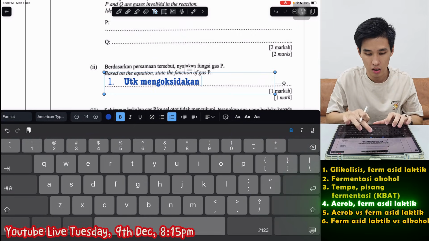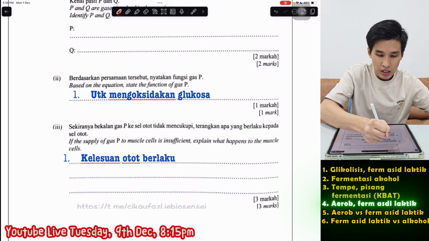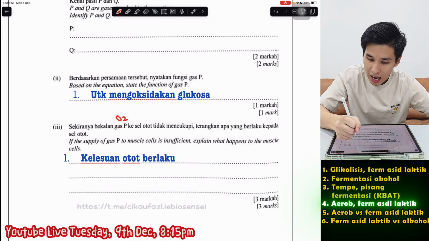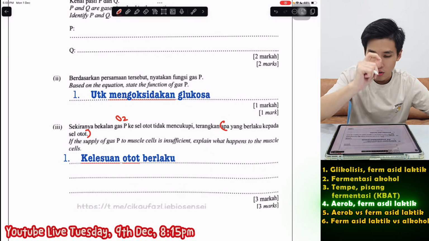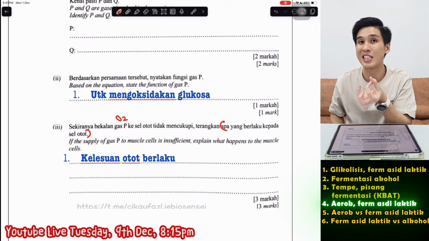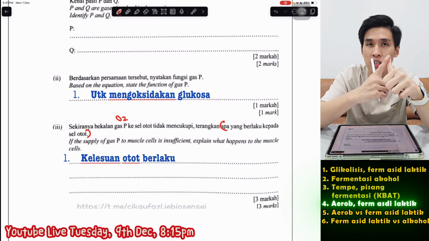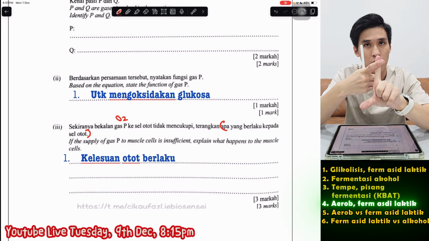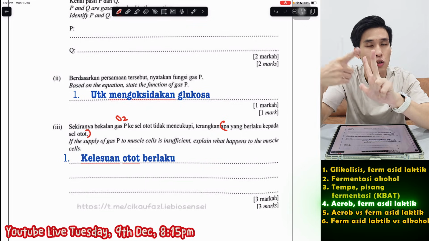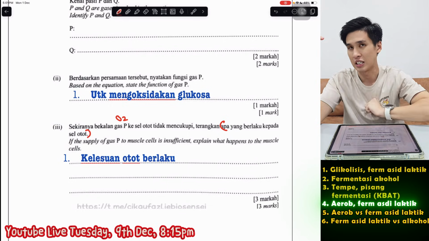So is kan glukosa. Sekiranya bekalan P, which is oxygen, ke sel otot tidak mencukupi, apa yang berlaku kepada sel otot? So first, apa yang berlaku? So let's seriously say in the end what the muscle will happen. So the muscle akan mengalami kelesuan otot, kekejangan otot. The thing we mentioned earlier in this video. Why? Sebab jika tidak cukup oksigen, remember, hutang oksigen berlaku. Hutang oksigen berlaku, sel otot akan menjalani fermentasi asid laktik untuk menjana tenaga. So this will menyebabkan asid laktik berkumpul dalam otot, menyebabkan kelesuan otot.